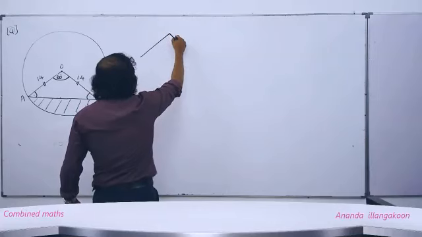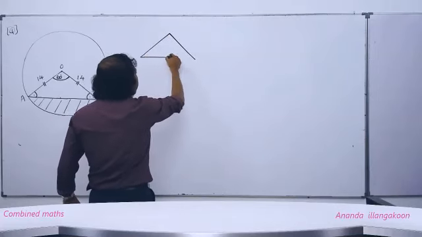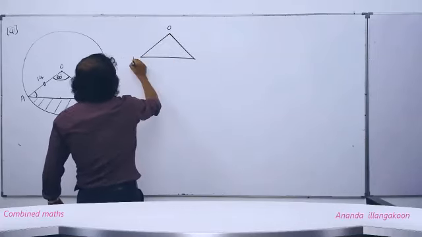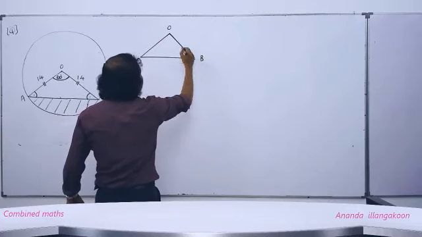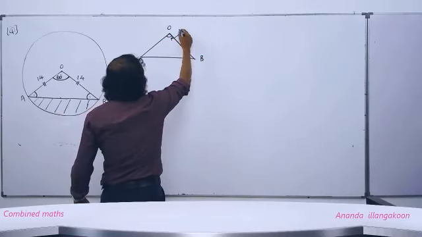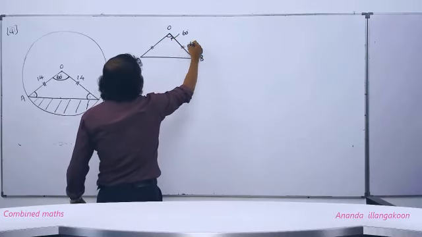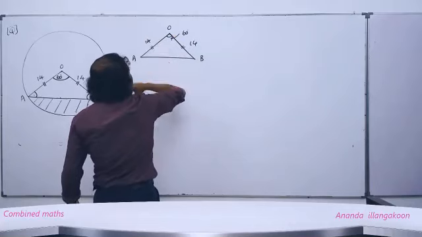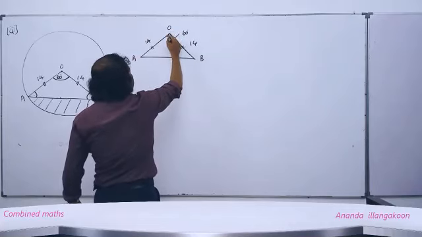We can write it like this. I'm going to take this AOB triangle. This is 60. This and this being equal, each 14 centimeters. We drop a perpendicular like this.